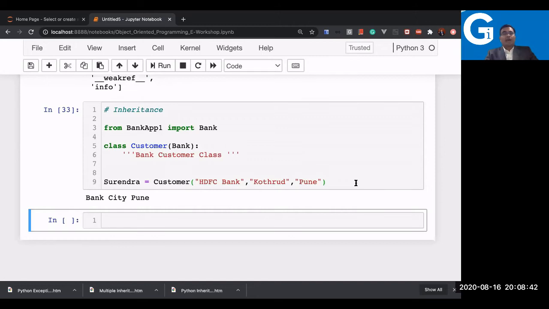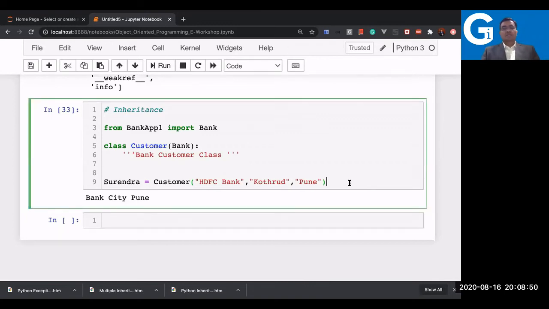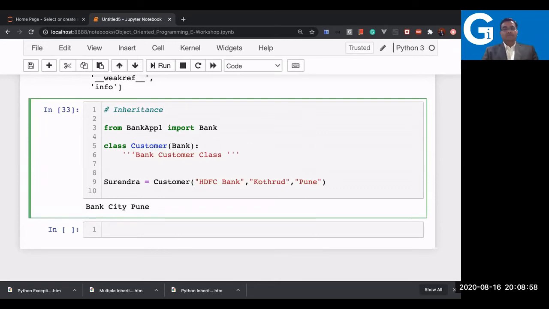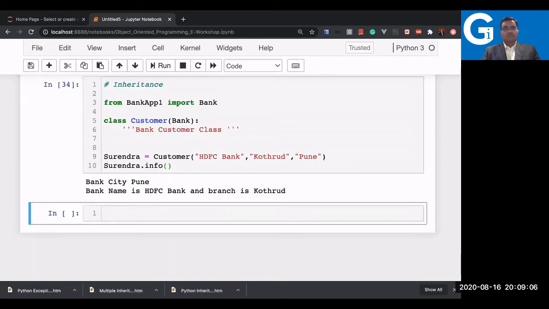Good. So it's saying bank, city, Pune. That's the output, because we did not call any method now. This is just the default thing. We have already commented out, deleted the next part. So what about the methods? Let us call Surendra dot, what is the method name? Info. Yes. We have bank name HDFC, and branch. So what you can see here is how this particular class is working.